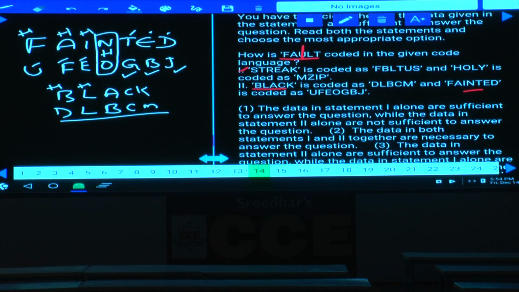1 alone is not sufficient. Why is 1 alone not sufficient? Because there we have an even number of letters. For an odd number of letters, what should be done to the middle letter? It is clearly not given. Hence, only 2 alone, choice 3.